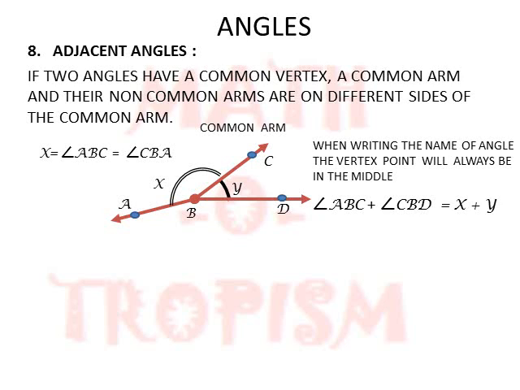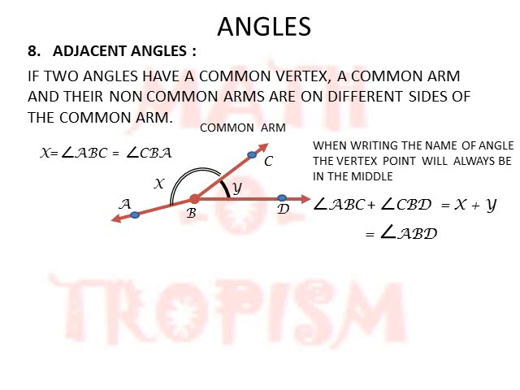The total angle formed between the non-common arms will be angle ABC plus angle CBD, which is nothing but X plus Y. Now to name this angle, for the non-common arms, again you start from one end point and go to the other through the vertex. So if we start from A, then comes the vertex B and the other end D. So the angle X plus Y will be named angle ABD.